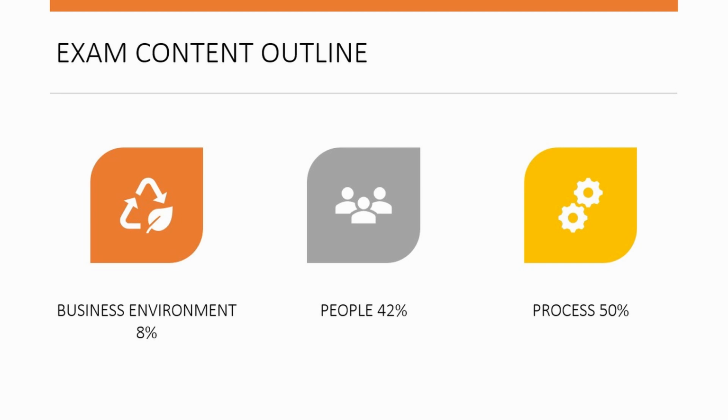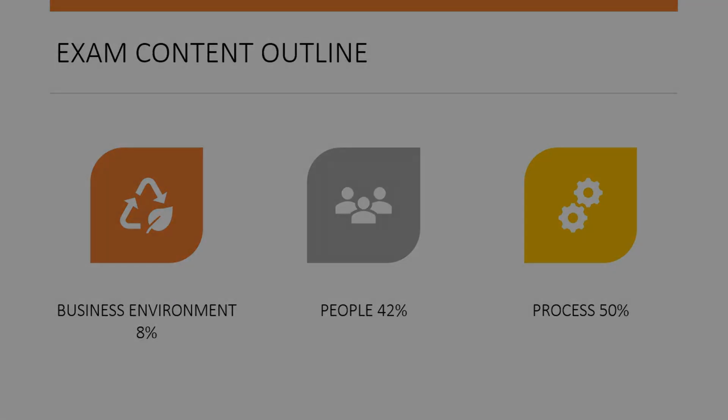So we started discussing a video series on the new exam content outline. We already covered two domains, that is domain 1 people and domain number 3 business environment. People is 42% of your exam and business environment is 8% of your exam. So the remaining 50%, that is the process domain, which we are going to discuss today. Stay till the end of the video. I'm going to discuss all 17 tasks under this domain and also all the details under each task.